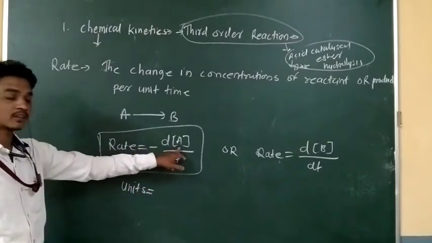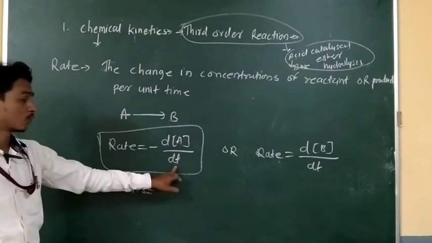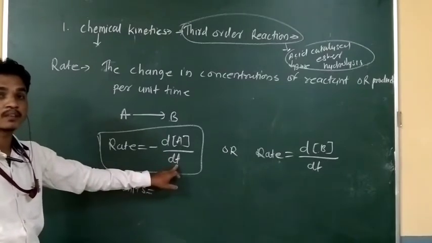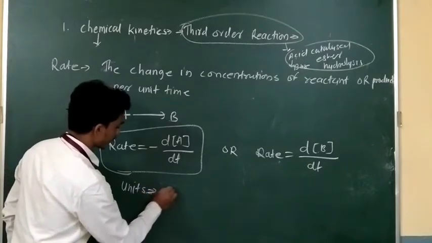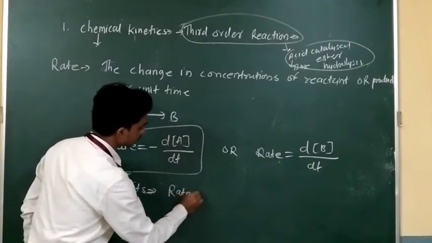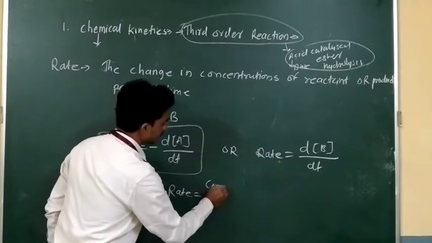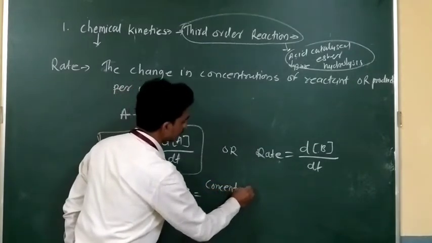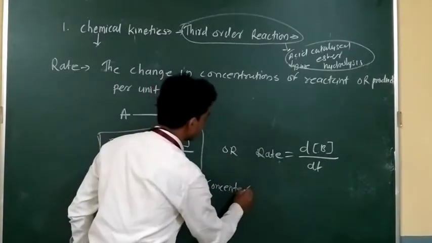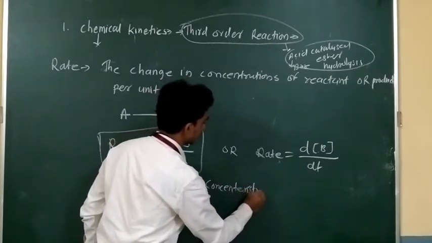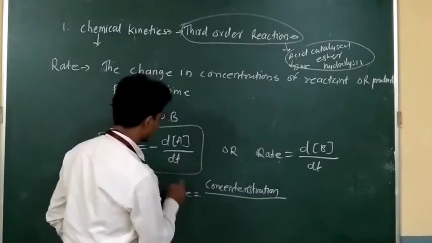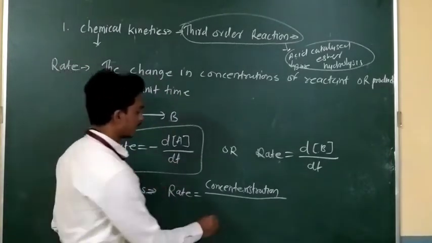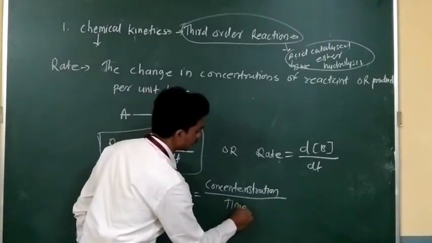As we know, this is the concentration term, and this term is related to time.